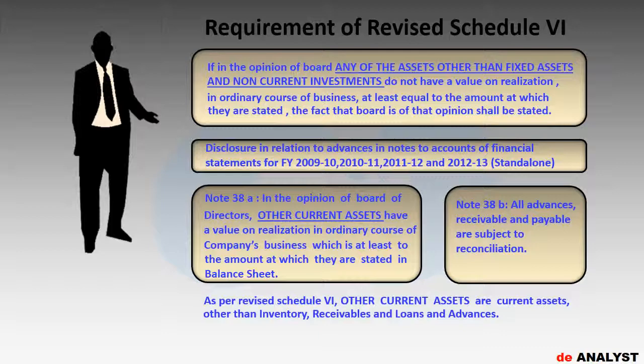Thus, the board has escaped placing on record that there is no risk to recoverability of inventory, receivables, and short-term and long-term loans and advances. And friends, you will not believe, there is no section in the standalone balance sheet as other current assets. So why the board is concerned about recoverability of other current assets is difficult to understand. Thus, you can see how the board has avoided, and joint auditors failed to identify, this very important non-disclosure.